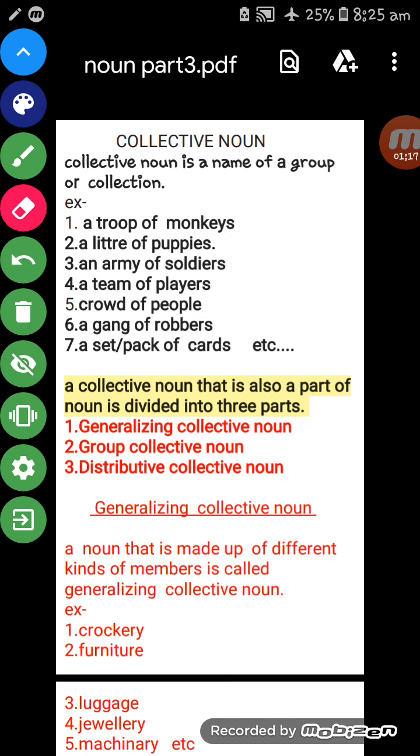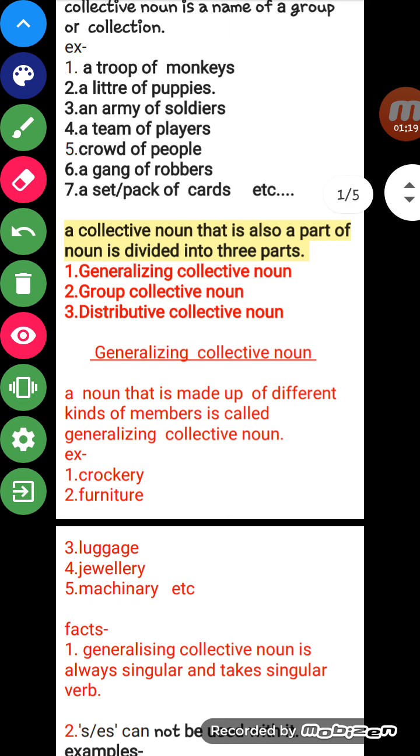Just like if we use litter of puppies, it denotes that many puppies are in a group. If we use an army of soldiers, it also denotes that there are many soldiers in a group. If we use a team of players, it means there are many players in a team. One or two players will not make a team. If we really want to make a team, then we must have a maximum of 11 players. So it denotes a group. We need a group so that we can use these words.